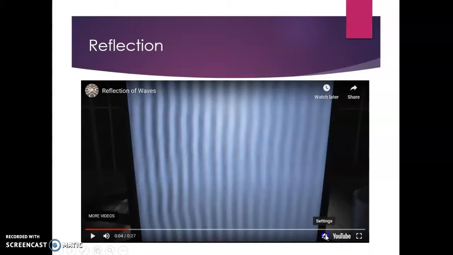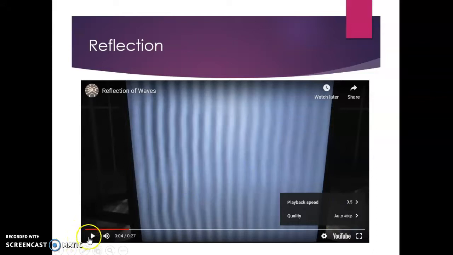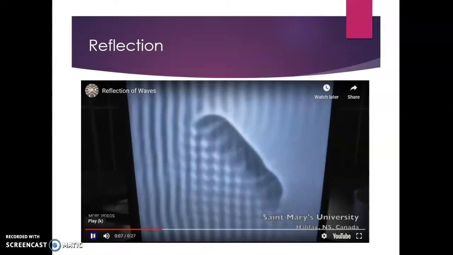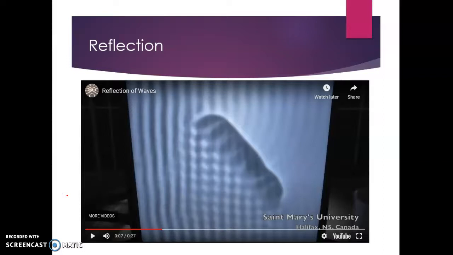What's going to happen now, and I'm going to slow it down just a little bit, is they're going to place a barrier in there, and that barrier is going to be what causes us to see the waves get reflected. So there's the barrier. So now the waves are coming in just like they were before. Let's see, I think I can write on here. They're coming in just like they did before, but now instead of those waves continuing on, the barrier gets in their way.